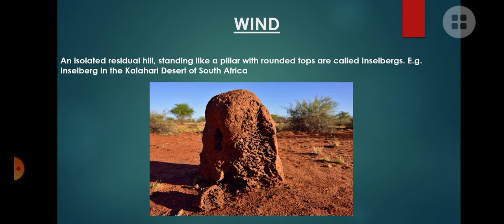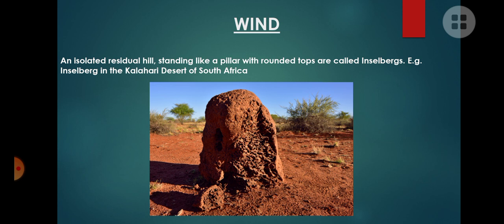Okay, and another change brought by the winds is inselbergs. So what are inselbergs? It is an isolated residual hill. Residual means leftover. So this is a hill which is slowly eroded and it forms an isolated single structure because of erosion, and this is the only leftover which was slowly destroyed by the wind.